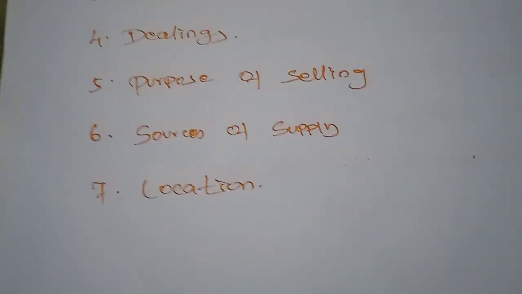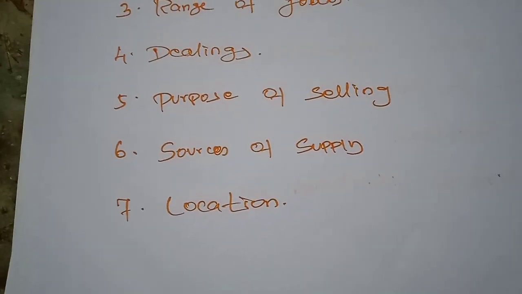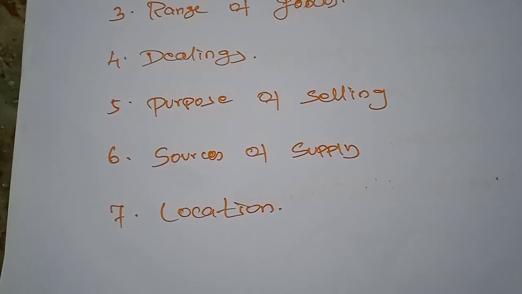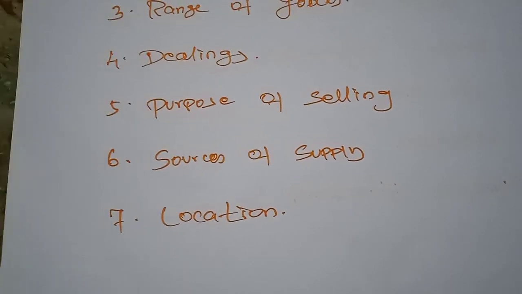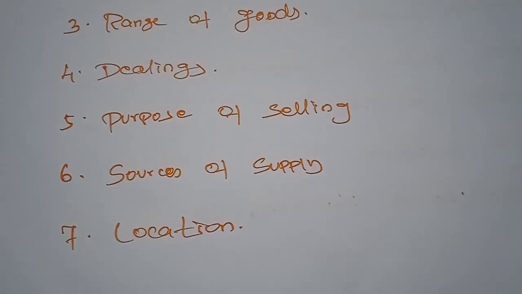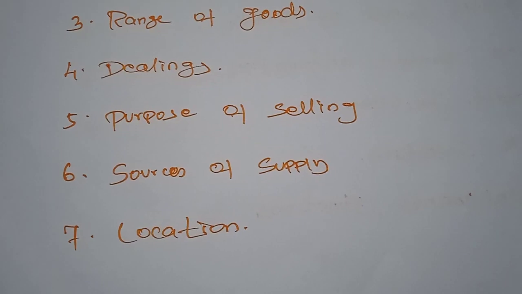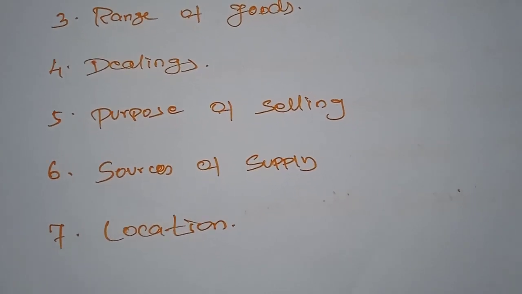Next, location. A wholesaler operates his business in big commercial cities and expands his business to different areas.